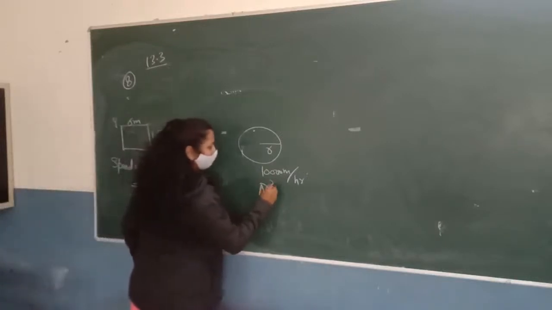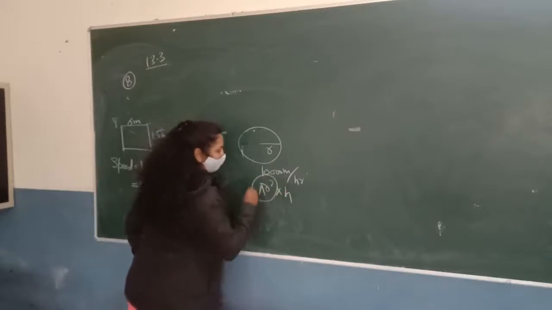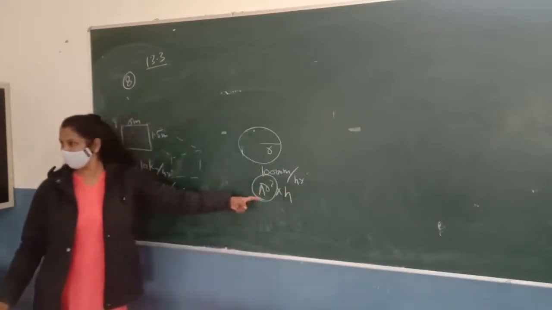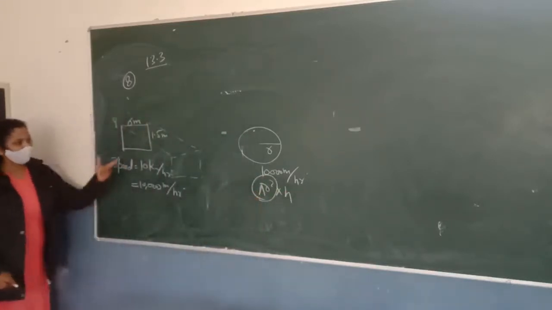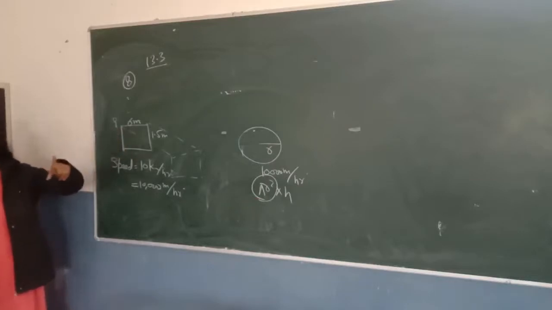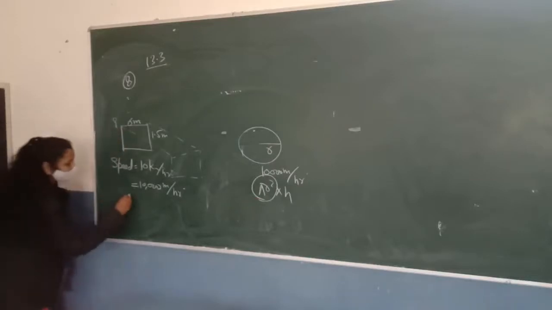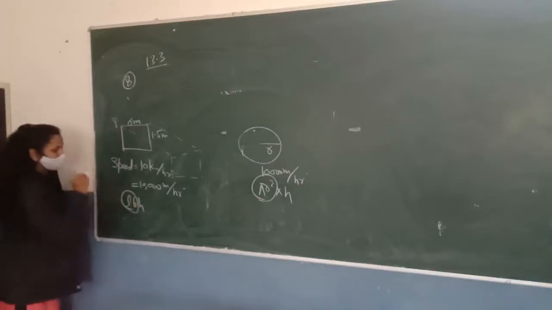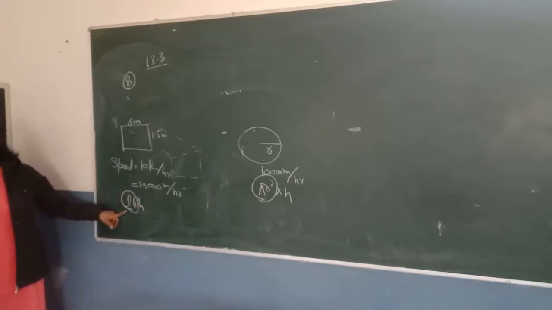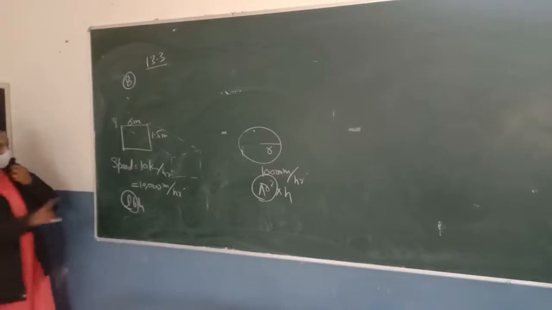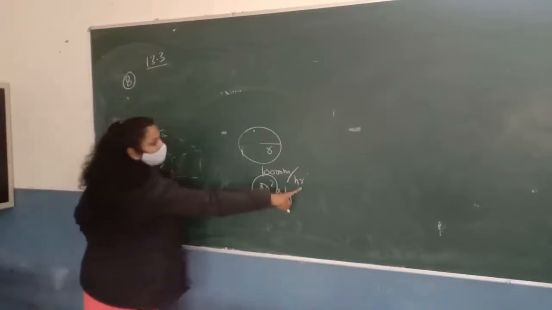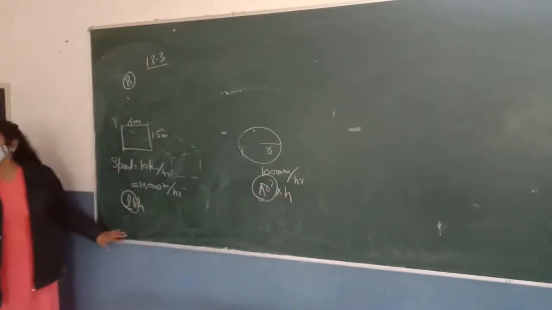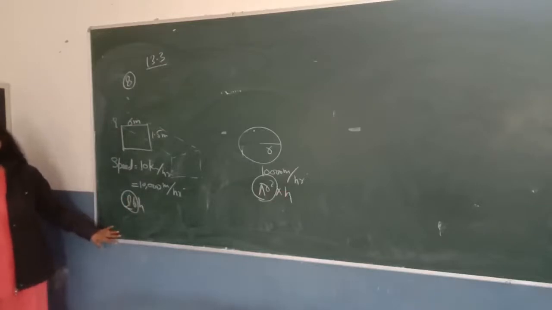It is pi r square into h, where pi r square is the area. In this case, you told me the volume should be LBH, the volume of the cuboid, where LB is the area. So the simple formula for finding the volume of the water flowing in 1 hour is the area of cross section multiplied by the rate.